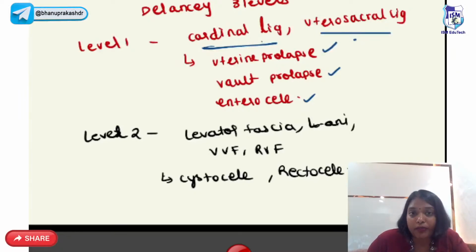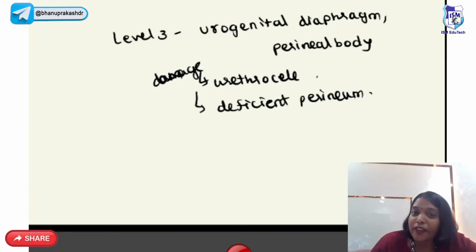That can come out. Level 2 supports are levator ani muscle, levator fascia. So that weakens, it can lead to cystocele and rectocele. Bladder bulging into vagina is cystocele. Rectum bulging into vagina is called rectocele. Level 3 supports are urogenital diaphragm and perineal body. That damages, you have deficient perineum and urethrocele.